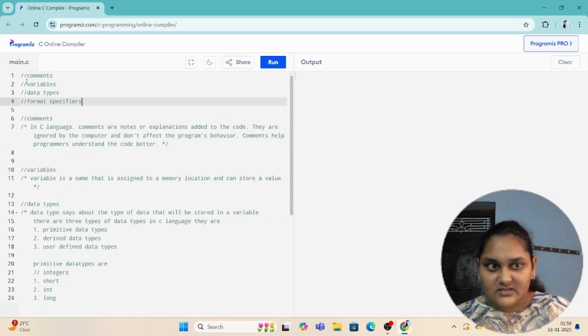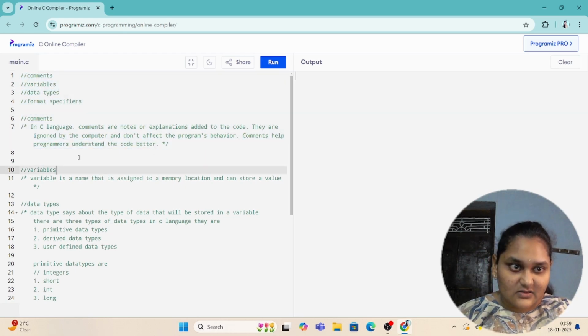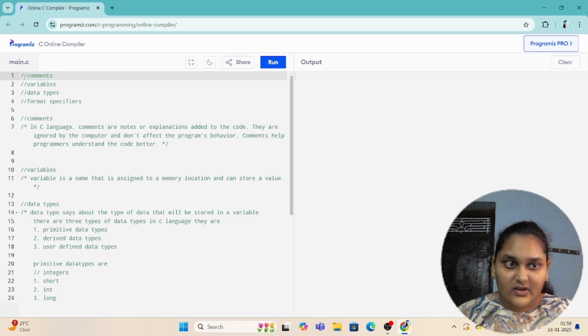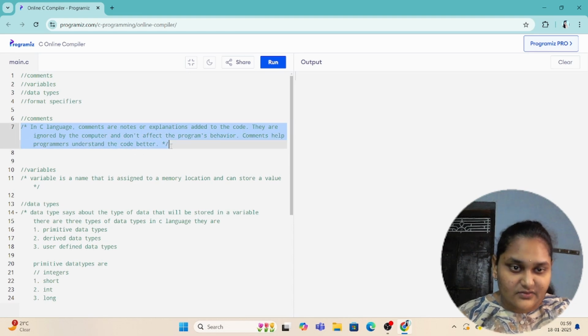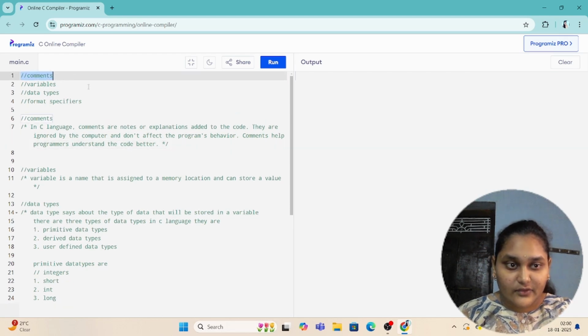There are two types of comments. We can comment something in two ways in C language. So the first way is if we have to comment a single line, we use two forward slashes like this. And the second way is if there are multiple lines which we have to comment, we use a forward slash and a star at the beginning and a star and forward slash at the end. So we do like this if we have to comment a single line, and we do like this if we have to comment multiple lines of code.